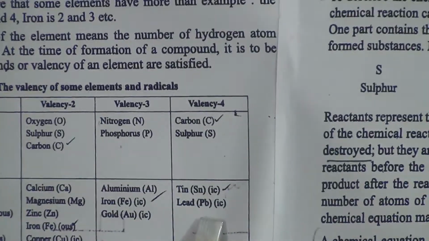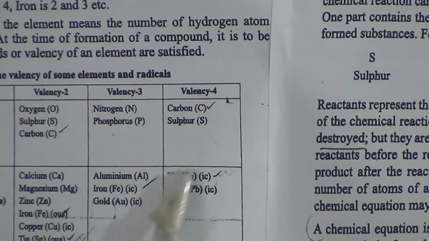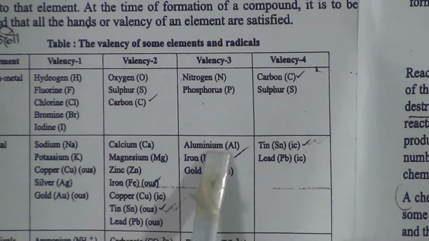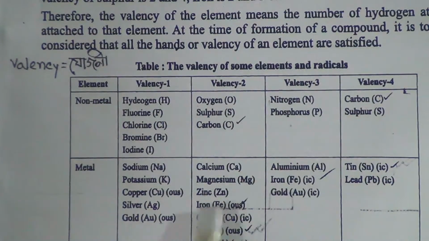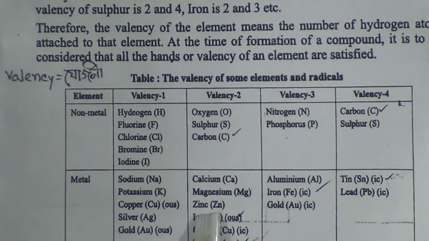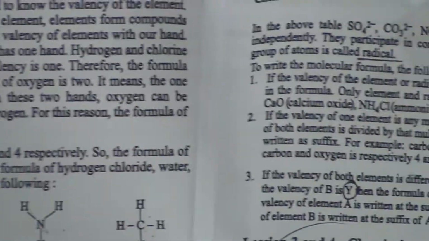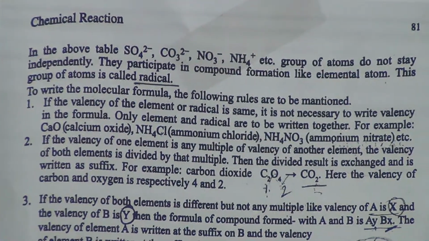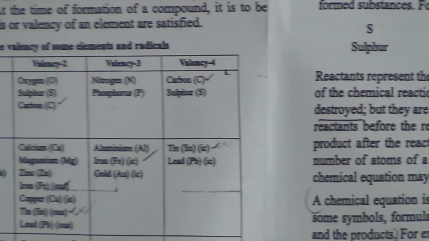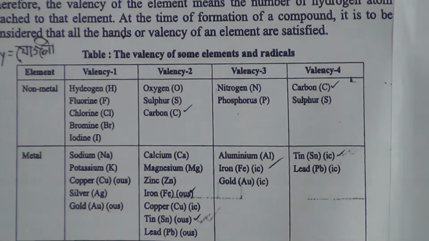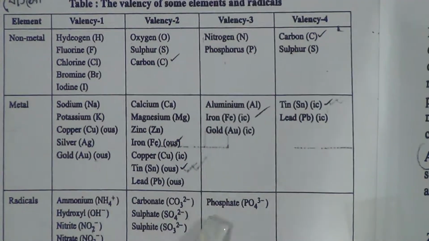If you observe, tin comes two times, here also, and aluminium and iron also come here and here also. That means they have more than one valency. Now come to the radicals. The valency 2 radicals are carbonate, sulfate and sulfide, and the valency 3 radical is the phosphate group. This phosphate group has valency 3.